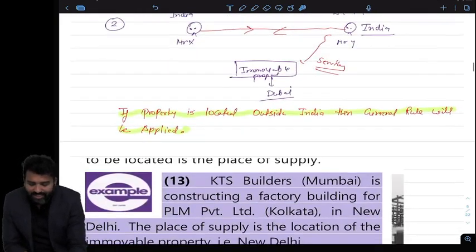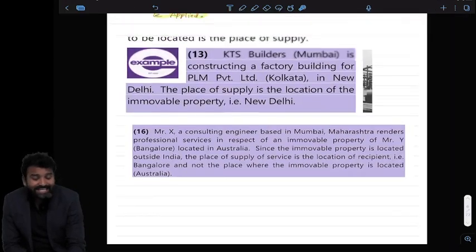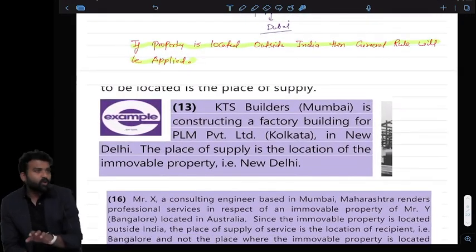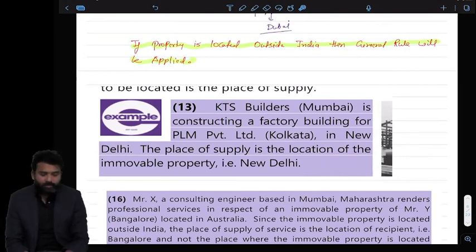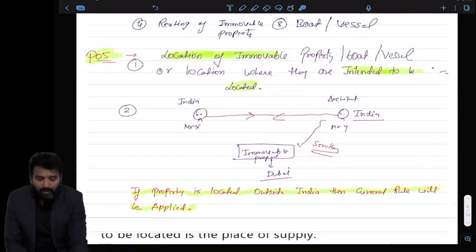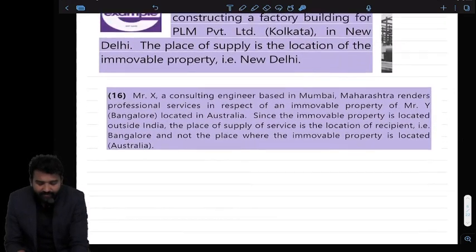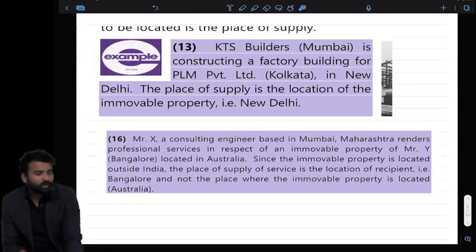Nice. Moving towards the next case. I have also attached the example. So now you have to read these examples at your home, because we don't have that much time that I can recite all the examples here as well. But for your convenience, I have also attached a lot of examples to understand this concept.